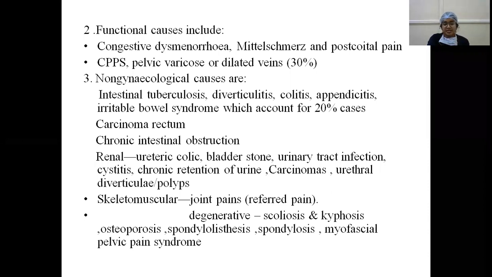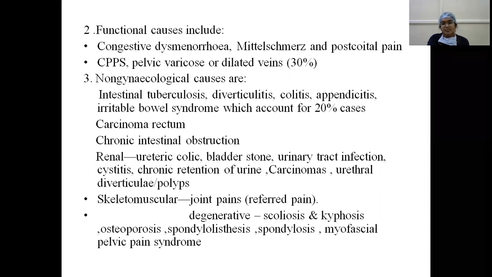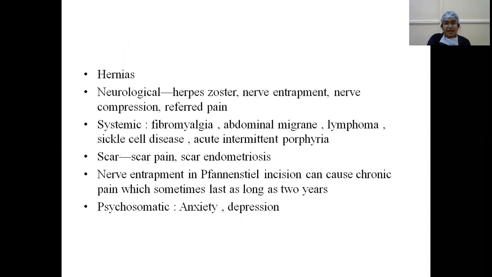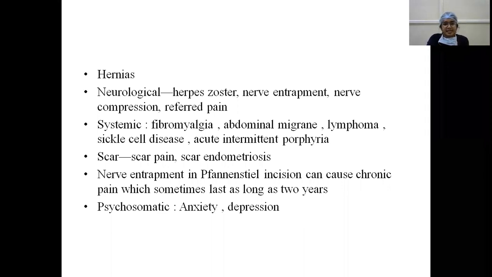There is referred pain in skeletal muscular conditions, and there are degenerative changes like scoliosis, kyphosis, osteoporosis, spondylolisthesis, myofascial pelvic pain syndrome. These may also result in pain in the lower abdomen and the back. And other causes are hernias, and neurological causes are herpes zoster, nerve entrapment, nerve compression, referred pain. And other systemic causes are fibromyalgia, abdominal migraine, lymphoma, sickle cell disease, and acute intermittent porphyria.